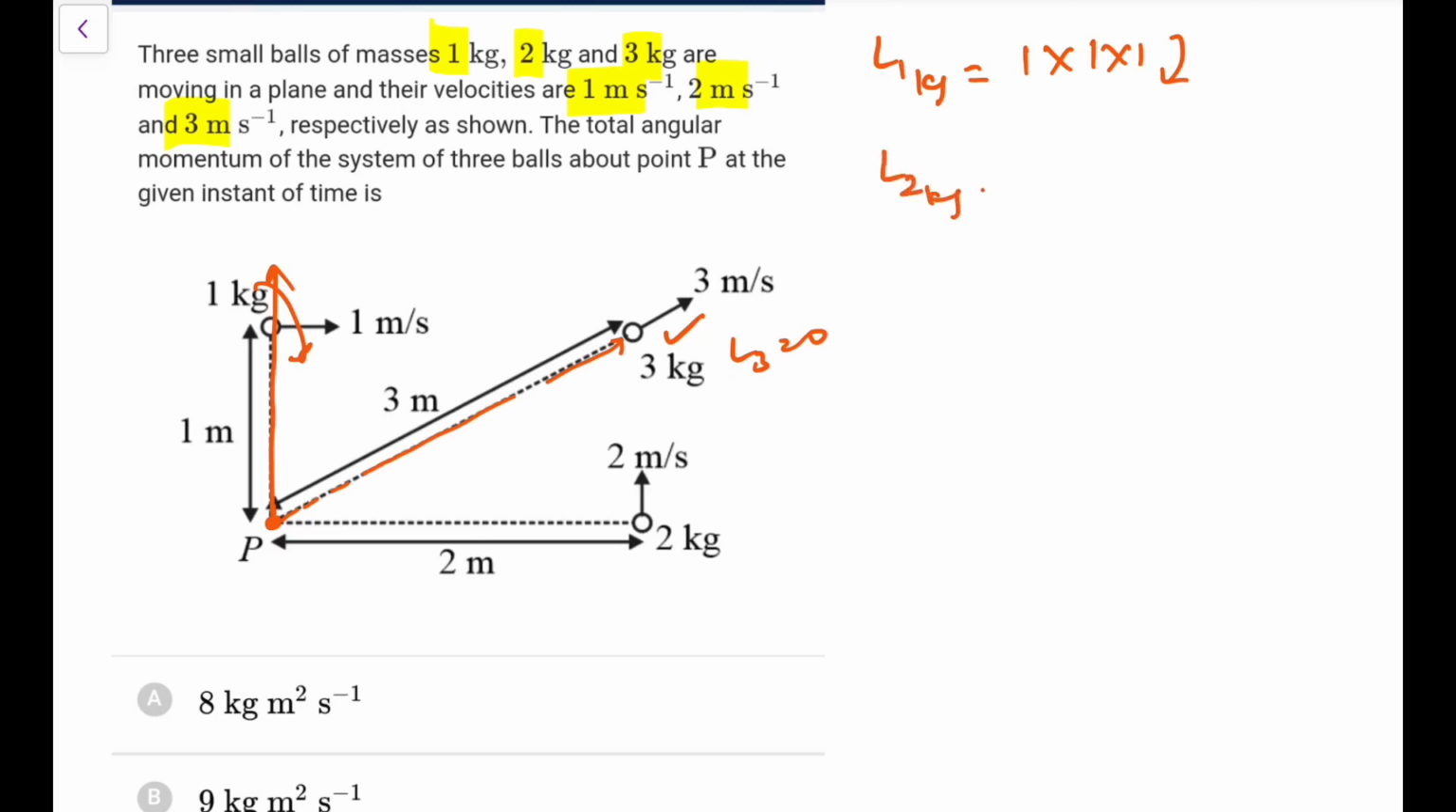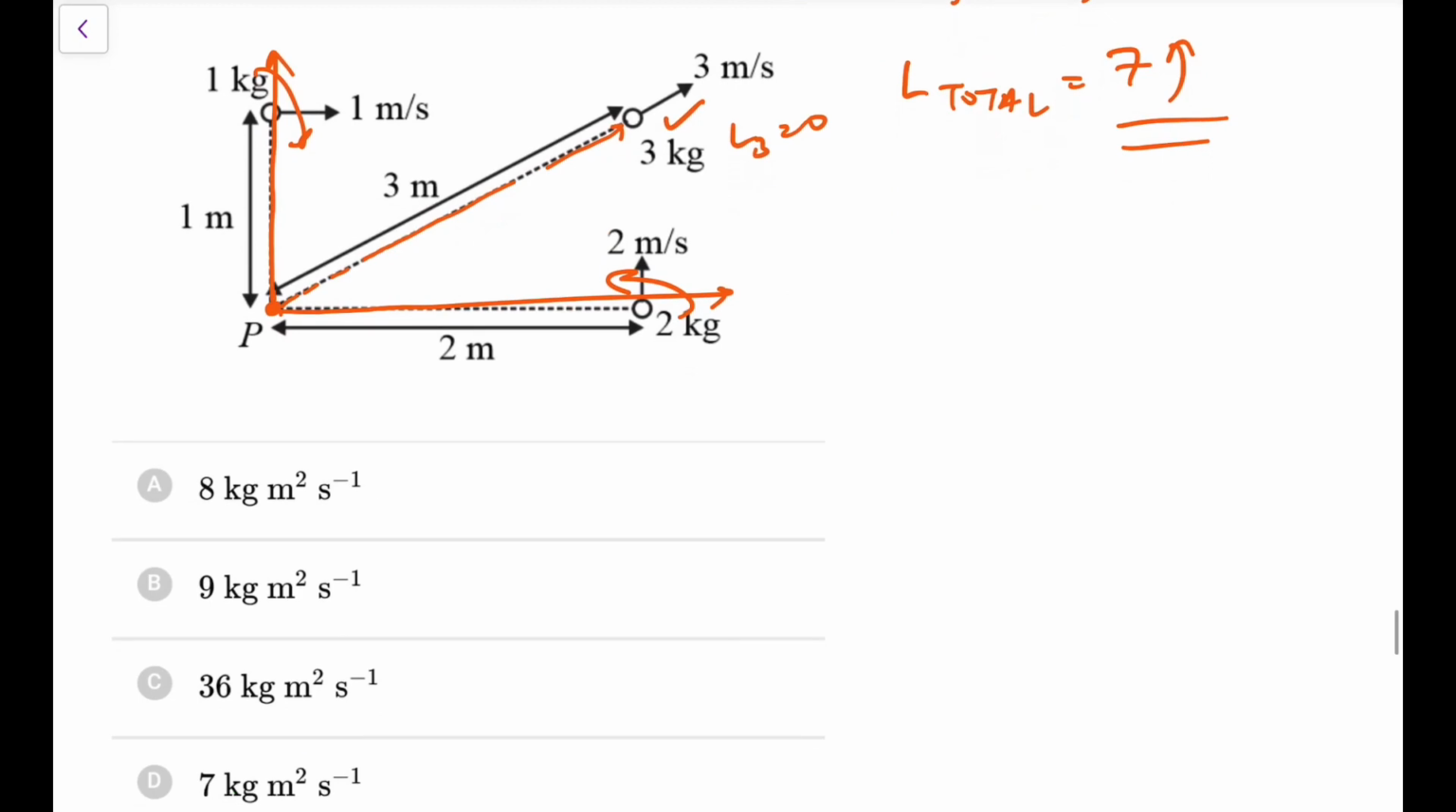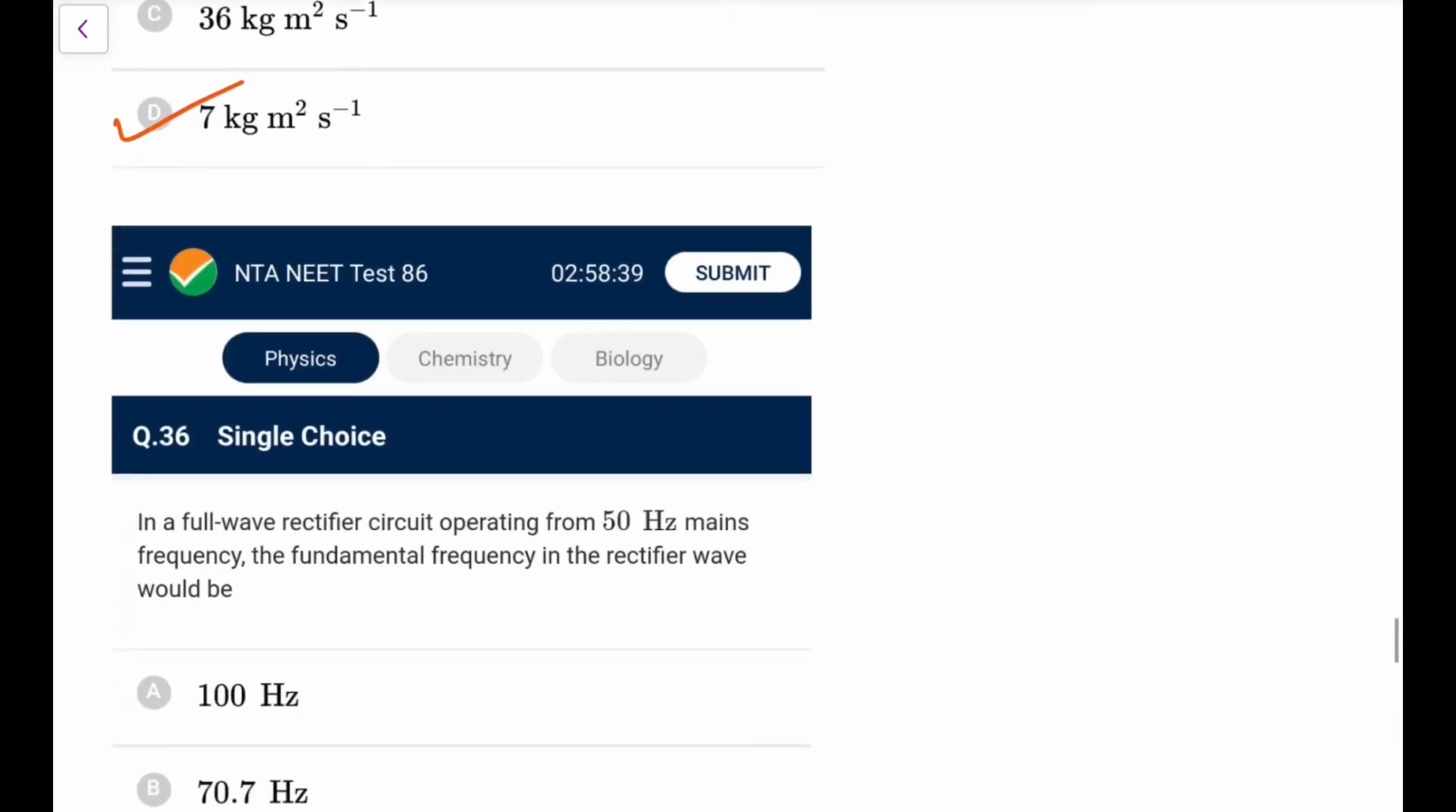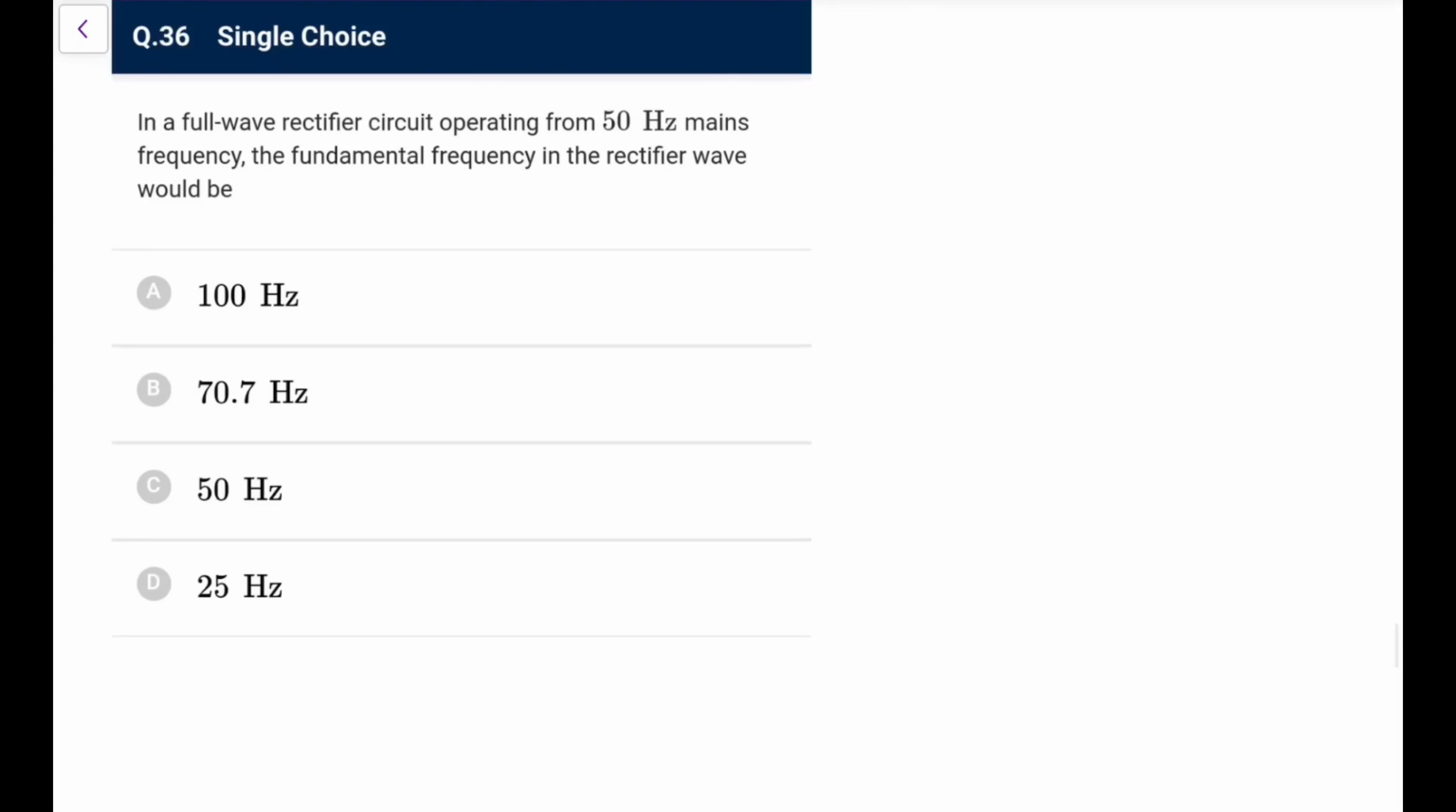What would be L of the 2 kg ball? Here R cross V would be anti-clockwise. So it would be 2, 2, 2, 2, that would be 8. So that was 1, that is 8, that is anti-clockwise. So L total, they will subtract, it would be 7 anti-clockwise kg meter square per second. Go for option D here. So just check whether you know how to calculate angular momentum or not.